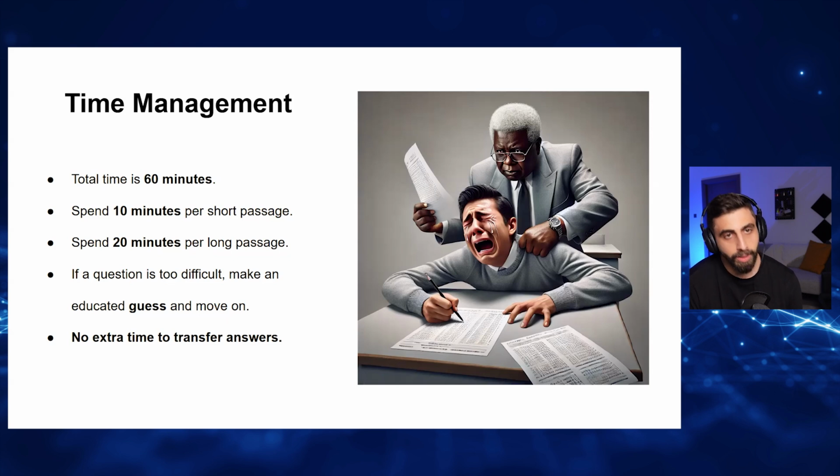Correct? Correct. In the reading exam, they're going to give you 0 minutes to transfer your answers to the answer sheet.